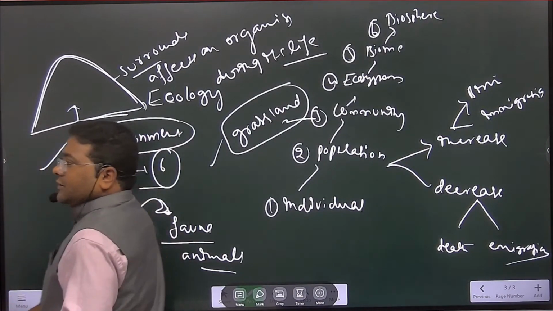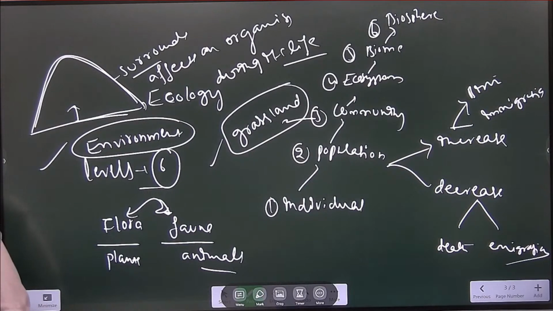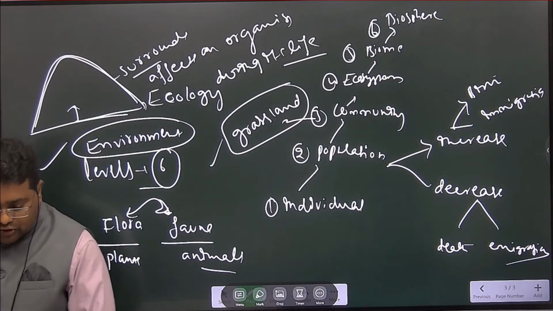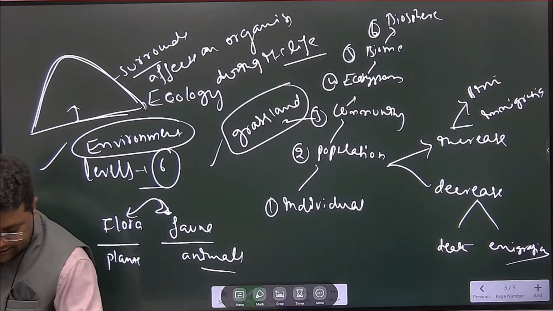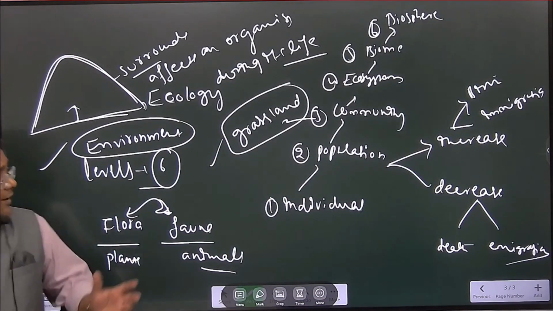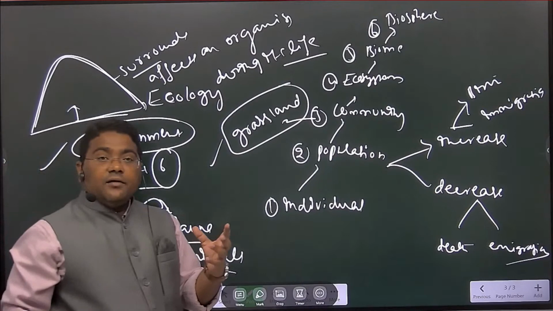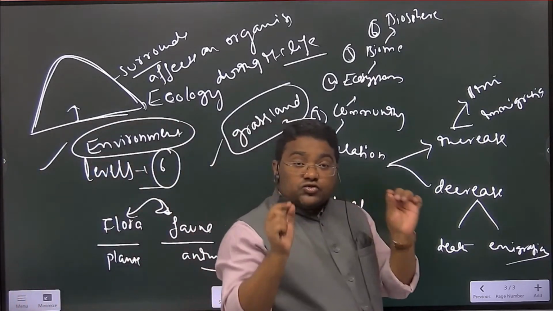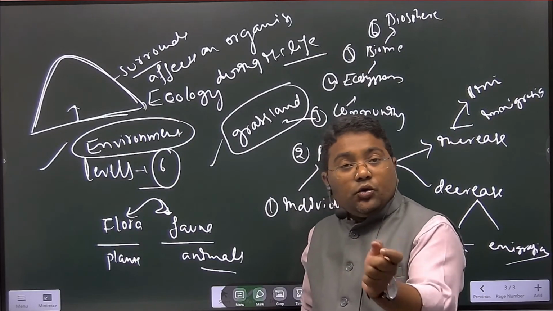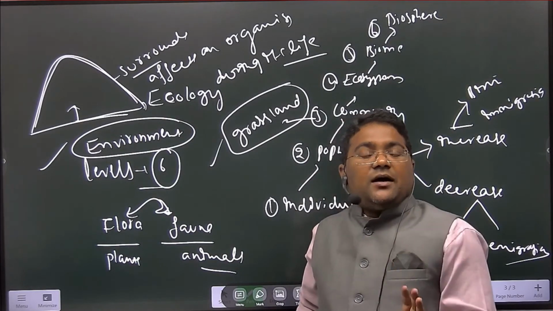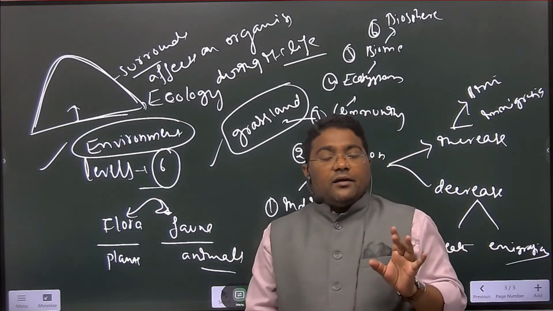Are you getting my point? Okay. So whenever you are understanding these things, try to correlate those points. What is environment? Which surrounds you or which affects you during your lifetime is called environment.